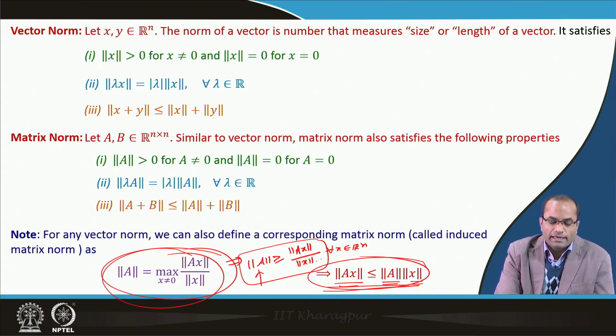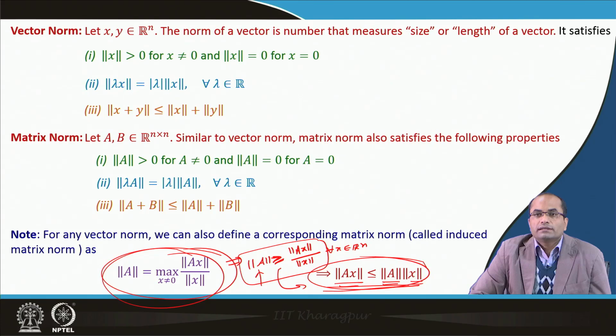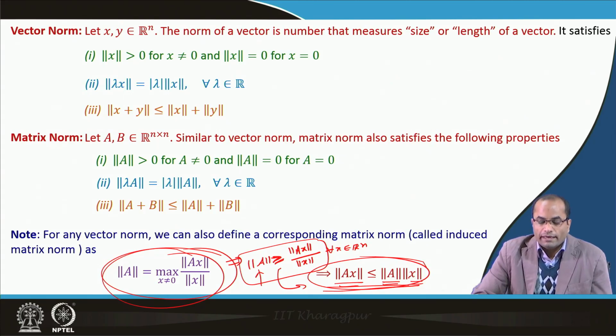So it is always greater than or equal to the ratio of the norm of Ax to the norm of x for any x in R^n. From there the inequality follows that the norm of Ax is less than or equal to the norm of A times the norm of x.